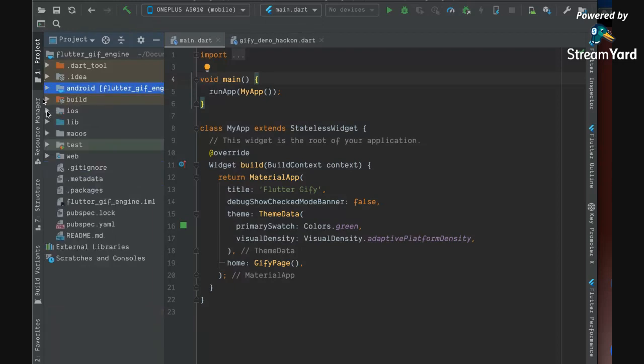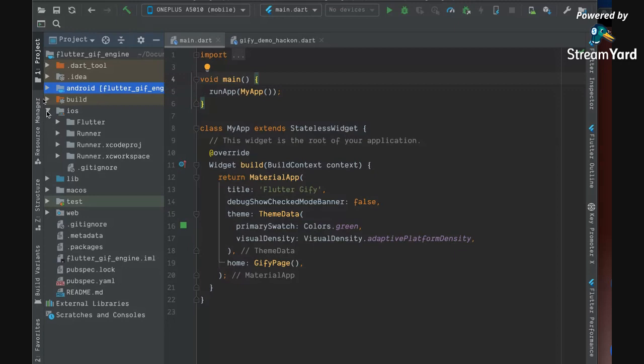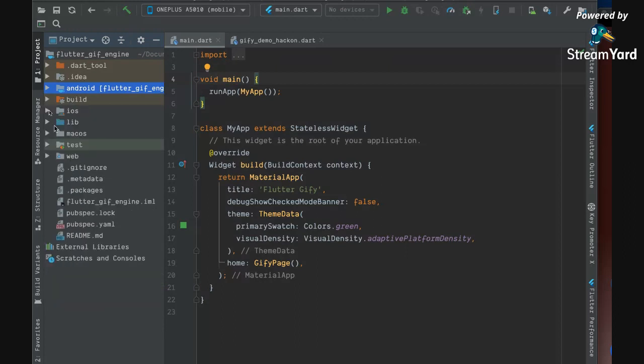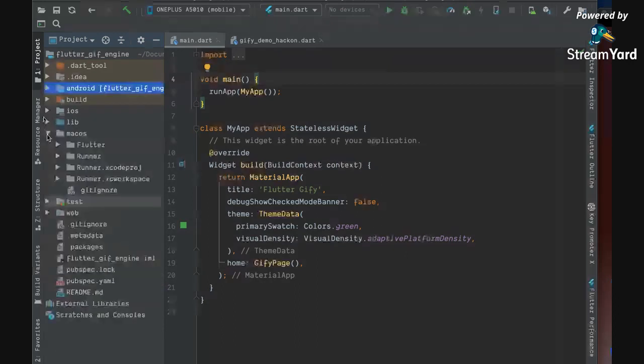Similarly, we have an iOS folder. In the iOS folder, you will see that you have the same Runner. Then you have AppDelegate.swift, Info.plist, all those components which you need for an iOS application. Similarly, if you go to macOS, it is more or less the same. If you haven't used it, it is very similar to how the iOS structure looks.